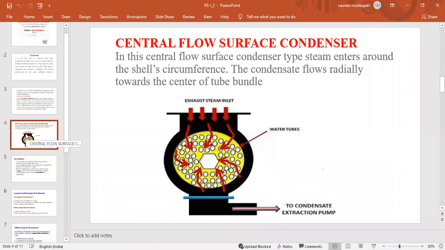Depending upon the flow of the water, the condensers are divided into two types: first the surface condenser, next the jet type of condenser.